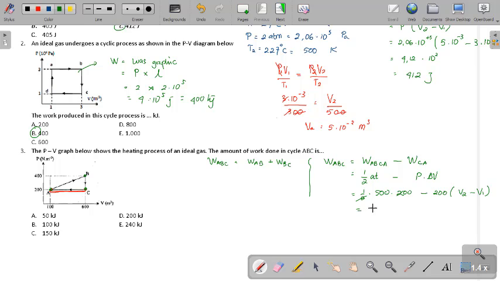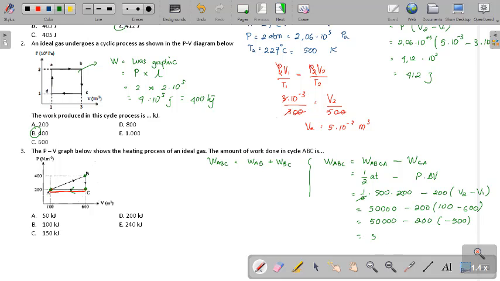It's going to be 50,000 minus 200 times the second volume, looking at the arrow, C to A, so the second volume is 100 minus 600, which is minus 500.